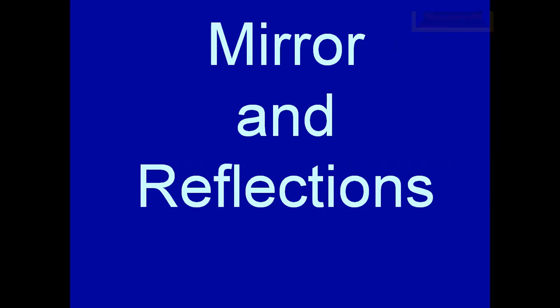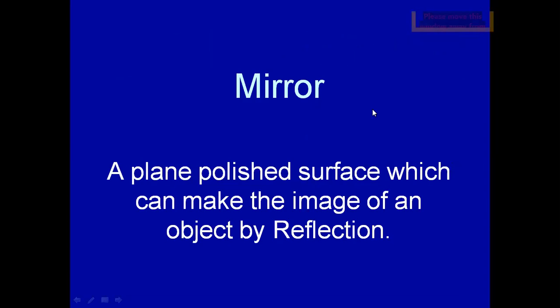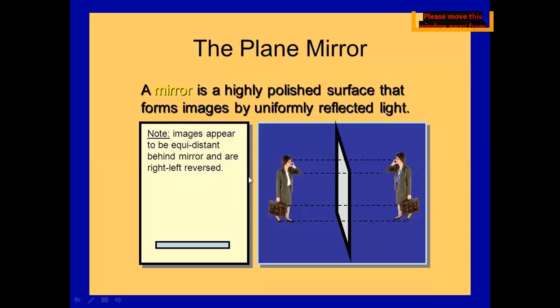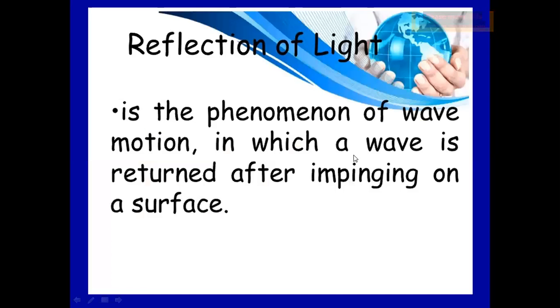Next is mirror and reflection. A plain polished surface which can make the image of an object by reflection is known as a mirror. The plane mirror is a highly polished surface that forms images by uniformly reflected light. You can see here that the image appears at an equal distance from the object. This is the image, this is the object, and the distances will be the same.